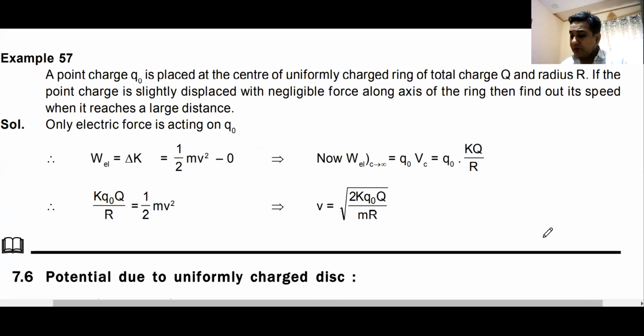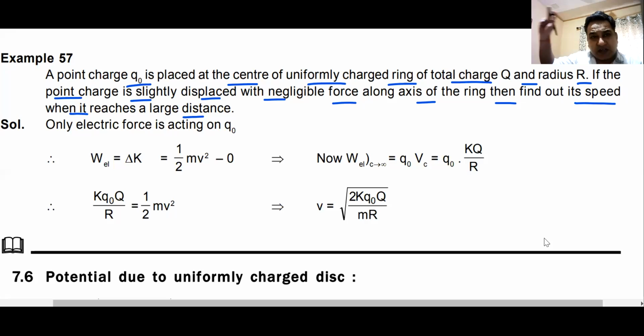question. A point charge Q naught is placed at the center of a uniformly charged ring of total charge Q and radius R. If the point charge is slightly displaced with negligible force along the axis of the ring, then find out the speed when it reaches a large distance. So basically, when it reaches a large distance, its total energy will be kinetic energy because potential energy will be 0. So energy at the center of the ring will be equal to total energy.